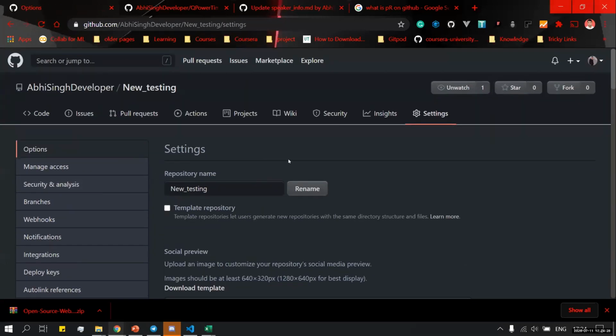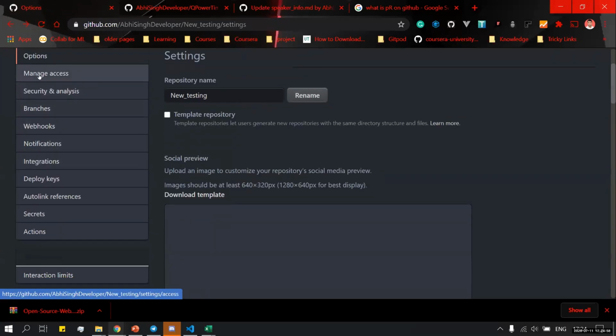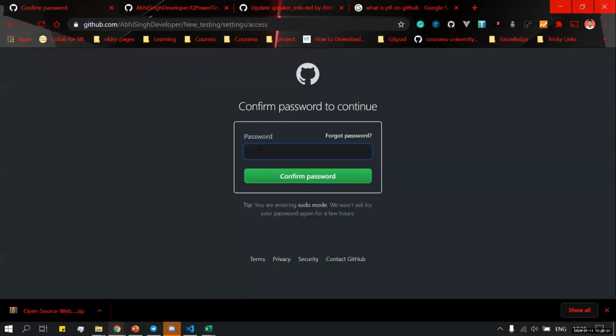Now, if you remember, I was talking about adding collaborators. If I have a private repository and I want my teammates or my friends to work on that repository with me, what can I do? I have already made that repository private, so they can't see it. For that, I just need to add them as a collaborator. We will go to manage access. This will ask for the password to confirm it. I'll provide the password and enter.